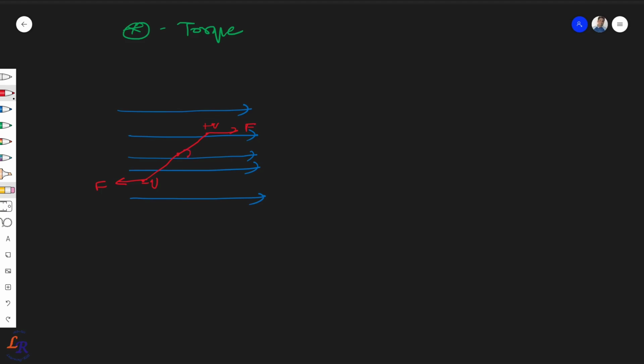If it is making an angle theta, then the torque can be given as tau is equal to the cross product of vector p and the electric field vector E, where the dipole moment is from minus q to plus q, with force QE here and minus QE here, right? That we had seen.